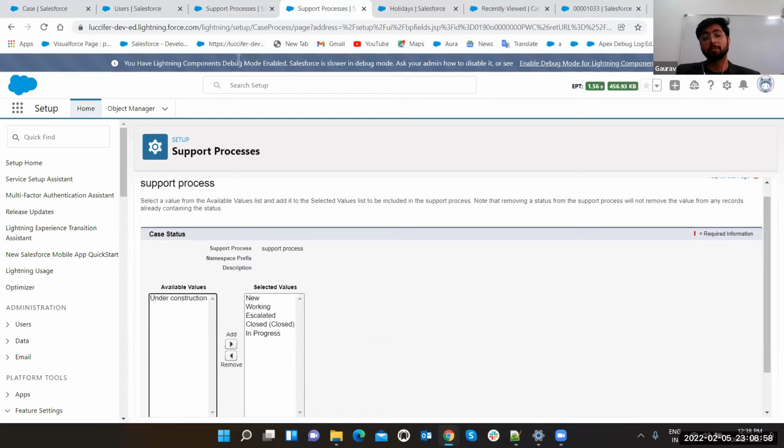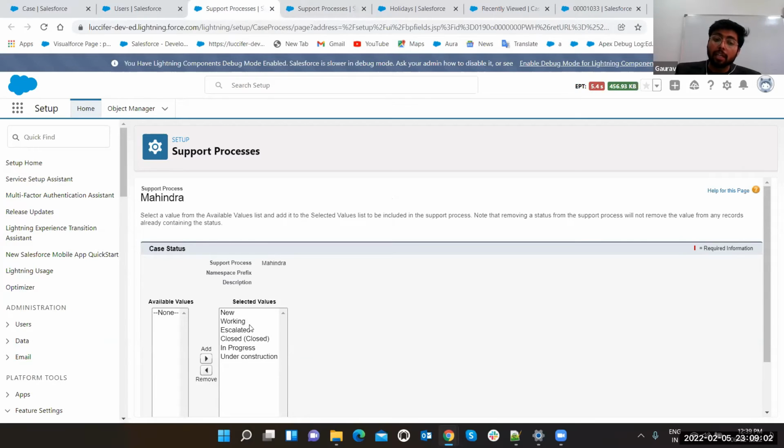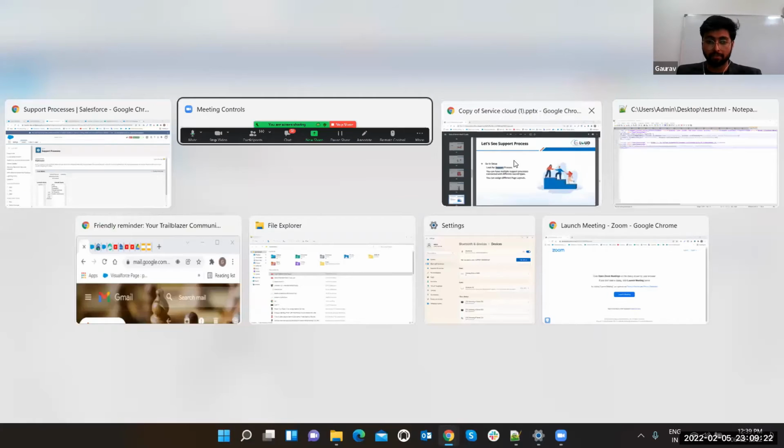But if the customer is coming from Mahindra or the automobile sector, then they are going to see these selected values, including under construction. So you can create n number of support processes with your n number of record types, and assign different support processes to your different processes, or create different divisions in a single process according to your business. Got it? That's how support process works.